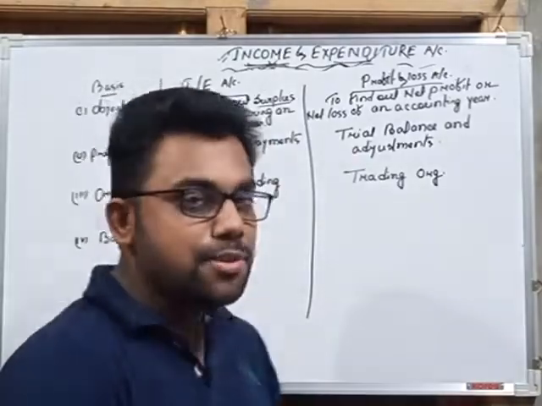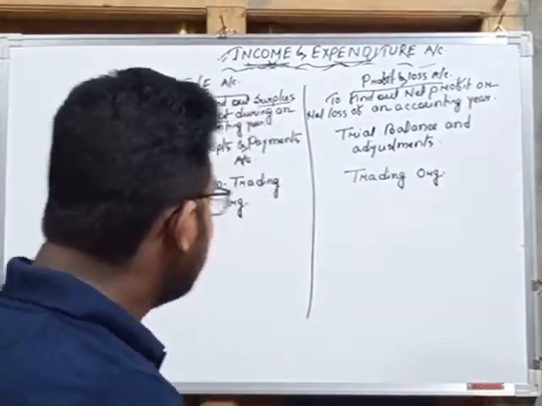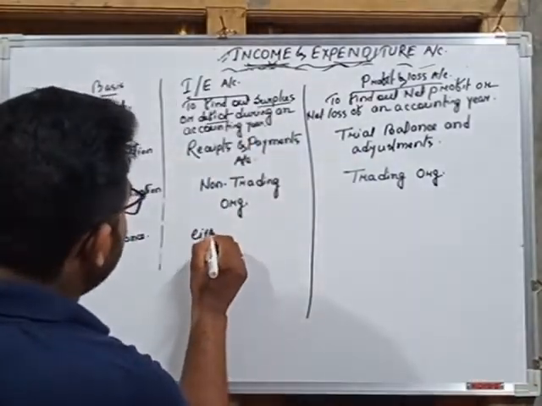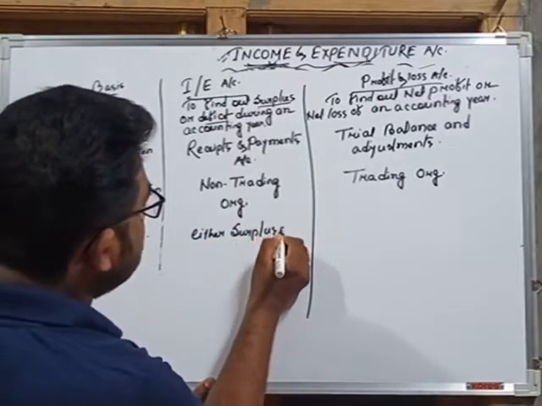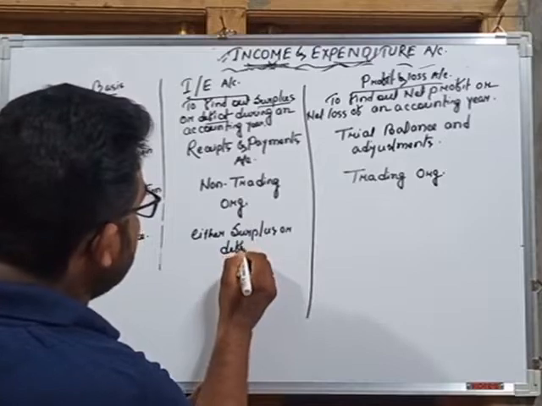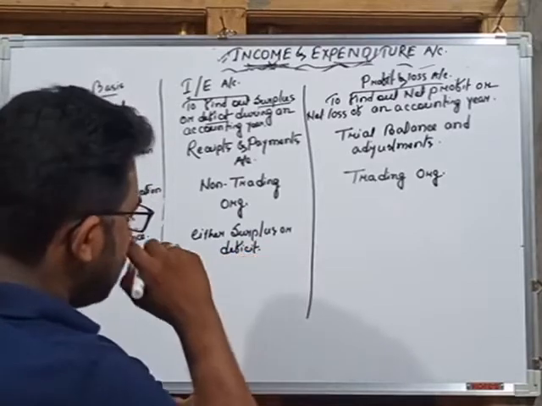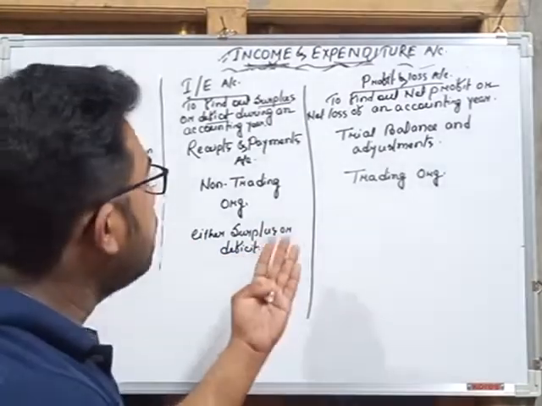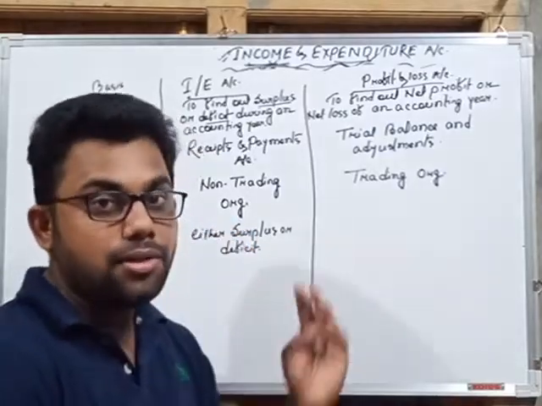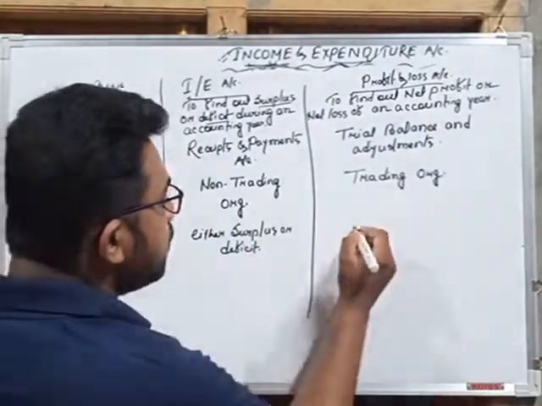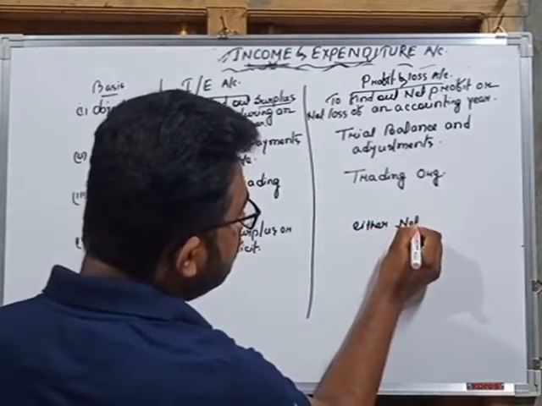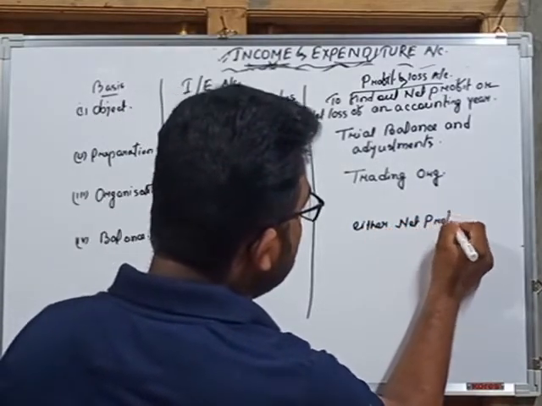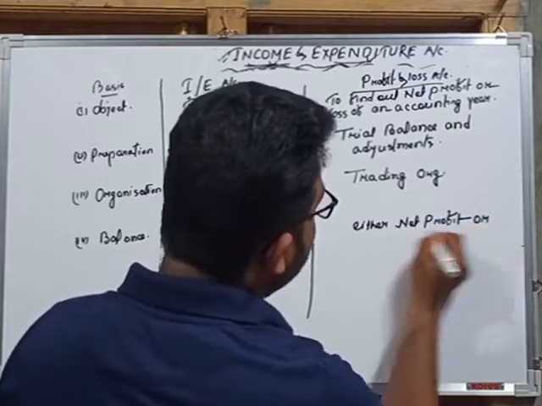While preparing income and expenditure account, the balance shows either surplus or deficit. The balance of profit and loss account shows either net profit or net loss.